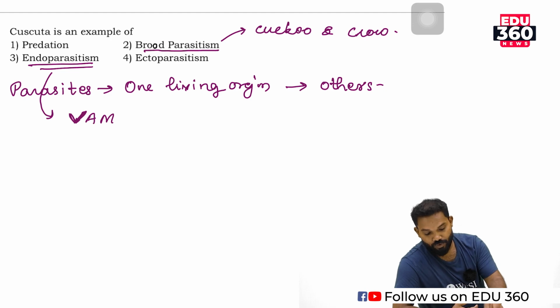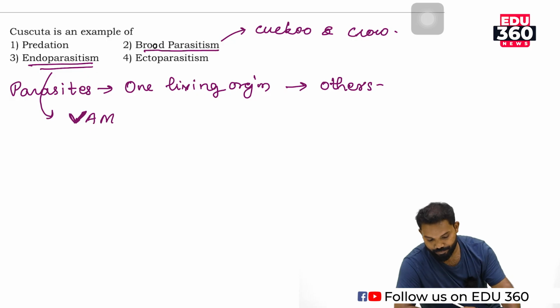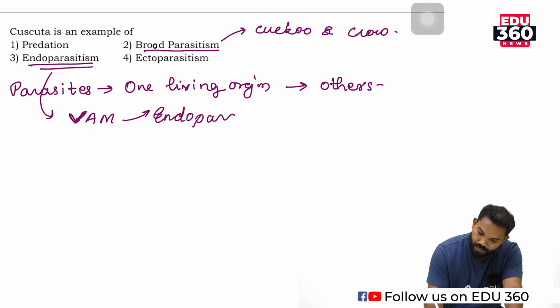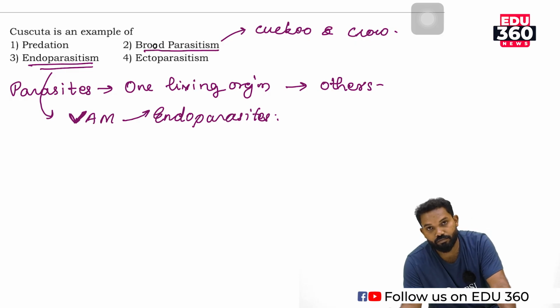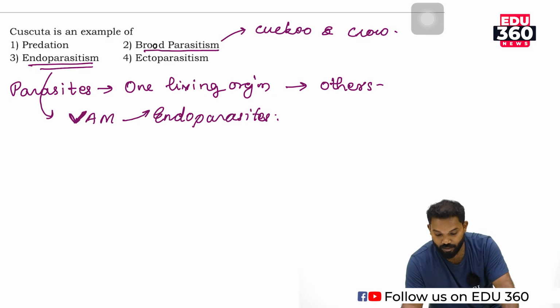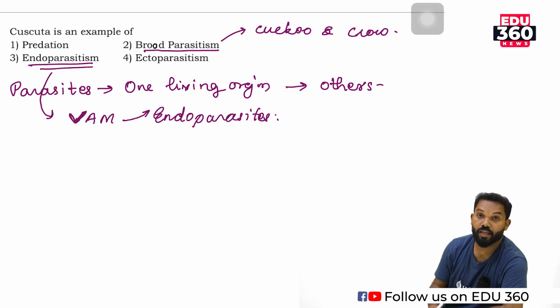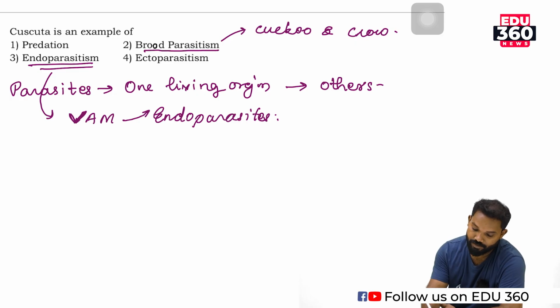Also vesicular arbuscular mycorrhiza, which are endoparasites, meaning they develop, grow and reproduce inside another living organism. But Cuscuta does not belong to this group.